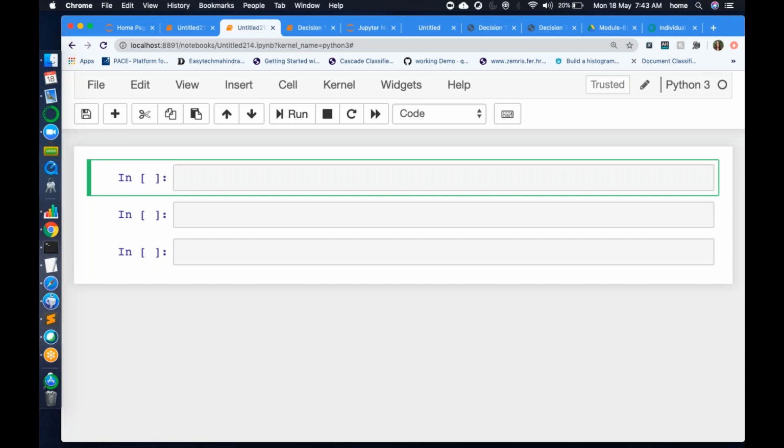I do not exactly remember the time, but I think it is 120 seconds, right? So within that time, it will auto save. So in case in future you have done some changes and you want to go back to your previous checkpoint, you can do that by clicking on revert to checkpoint, that option.